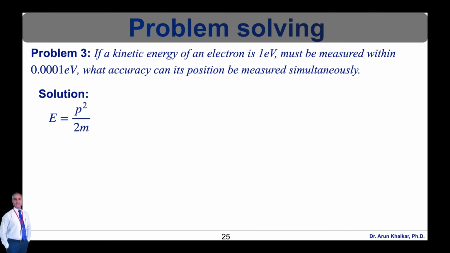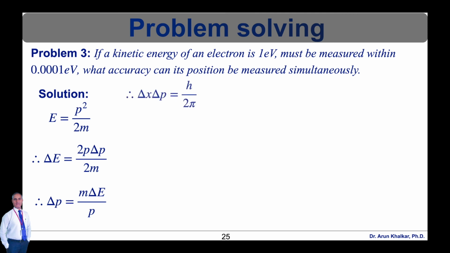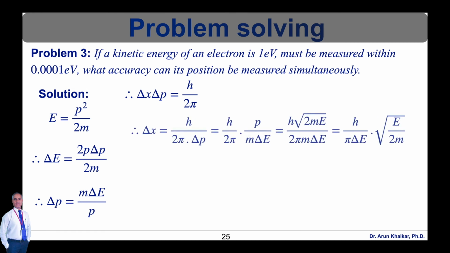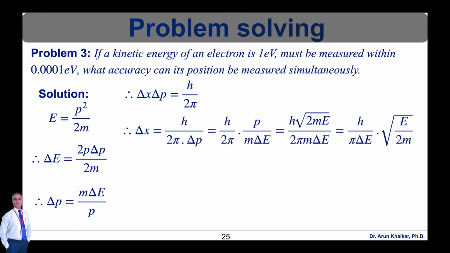We have the equation for energy E is equal to P square upon twice m. Let's differentiate this equation. Therefore, delta E is equal to 2p delta P divided by 2m. Rearranging this equation, we get delta P is equal to m delta E upon P. So we have the equation for the uncertainty in position and momentum. Delta x delta P is equal to h upon 2 pi. Rearranging this equation, delta x is equal to h upon 2 pi into delta P. So we have the value of delta P, that is m delta E upon P.